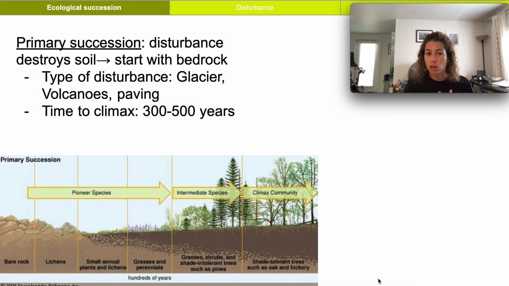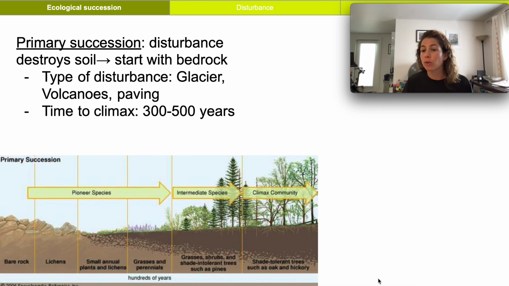The type of disturbance that would cause primary succession are types of disturbance that completely rid the vegetation of that topsoil. So we're talking about glaciers, where you have a big sheet, a frozen river basically moving down the side of a mountain, carving out that bedrock. So when they recede, you end up seeing